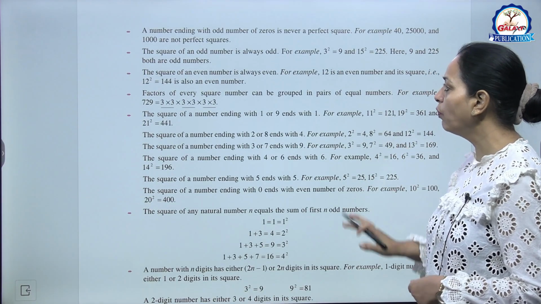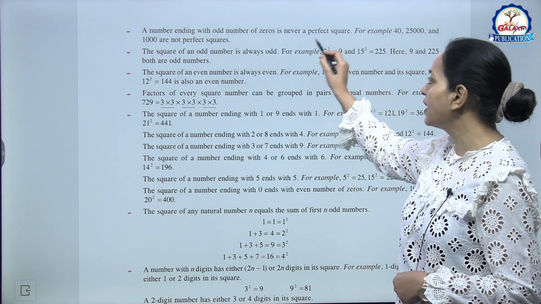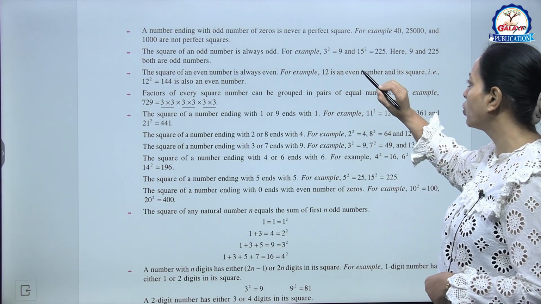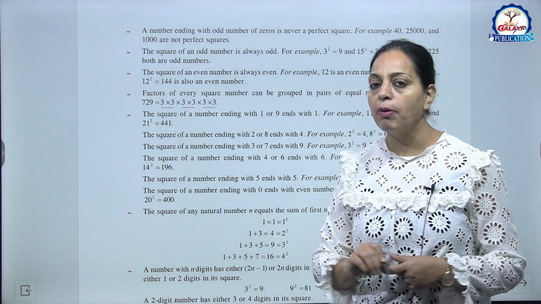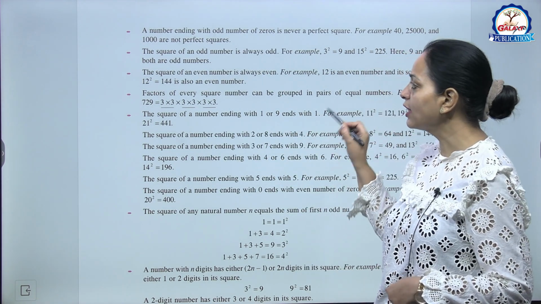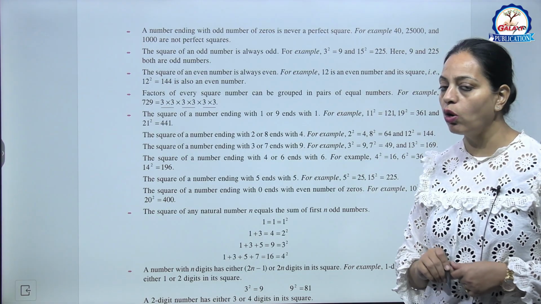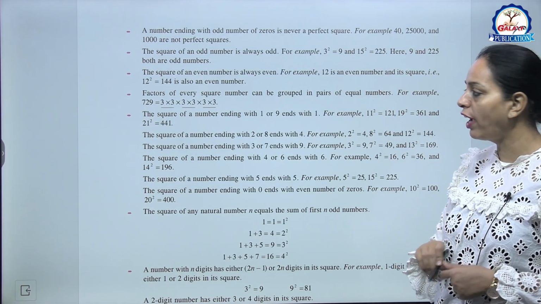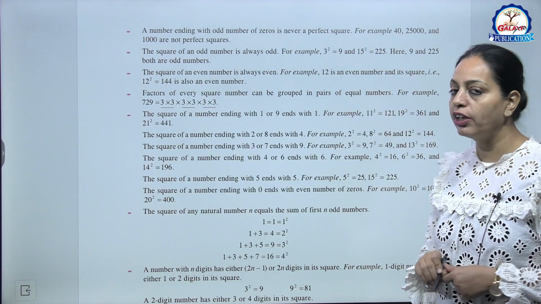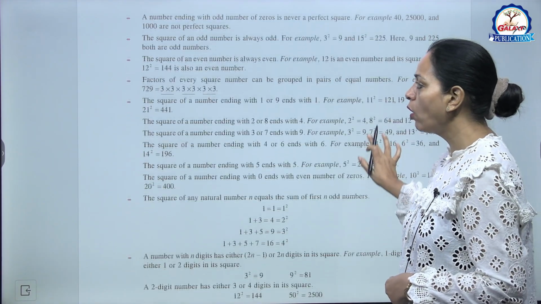Now a number ending with an odd number of zeros is never a perfect square. For example, 40, 25,000, 1,000, these are not perfect squares. Now the next, the square of any odd number is always odd. For example, 3 square is 9, 15 square is 225. So here 9 and 225 both are odd numbers.